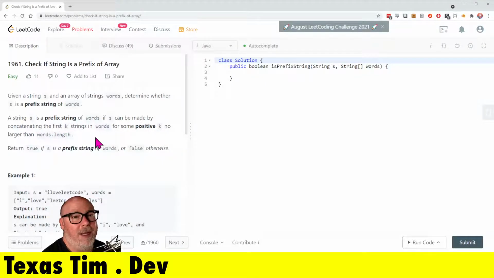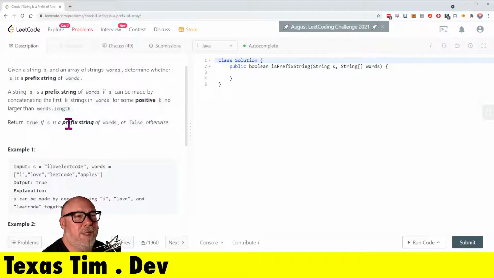Well, that made it a lot easier if it's in order. If it could pick willy-nilly from anywhere in the array, that's a lot harder. But if it's in order, I feel like that's going to make it a lot easier. All right, let's see. Return true if it is.